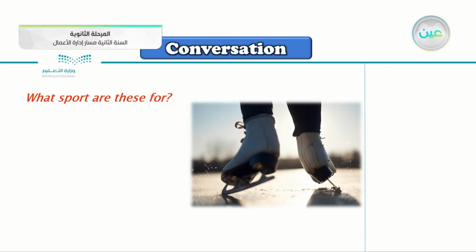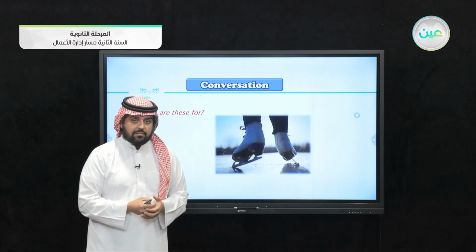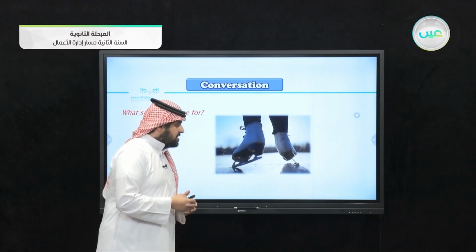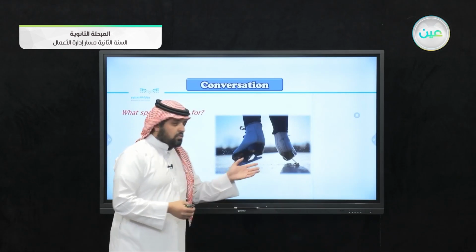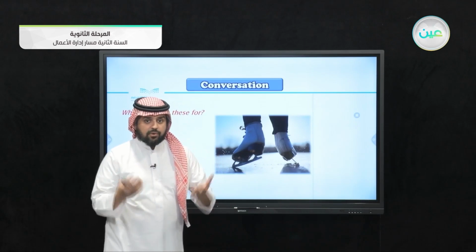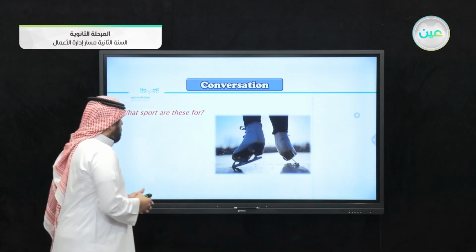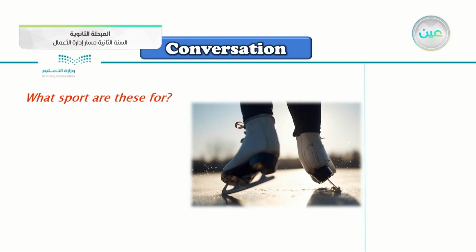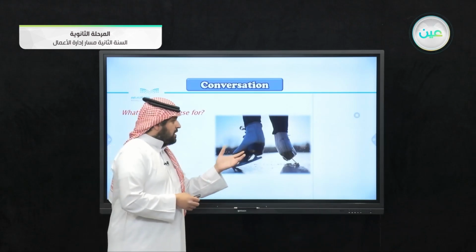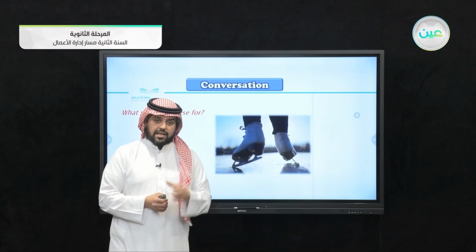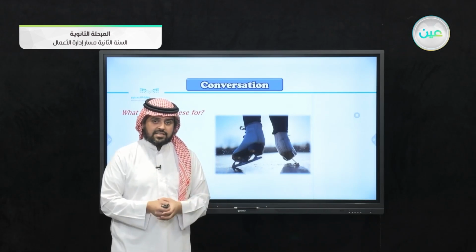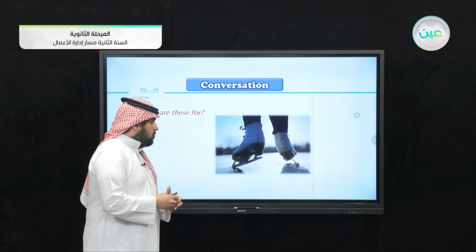So what sport are these for? Of course, you can see here these shoes that are attached to blades underneath them, and they are on ice. Can you guess what the sport is here? Of course, you know that many sports may use the same kind of shoes, the ones that have blades underneath them, on ice. But can you tell what these shoes are for?